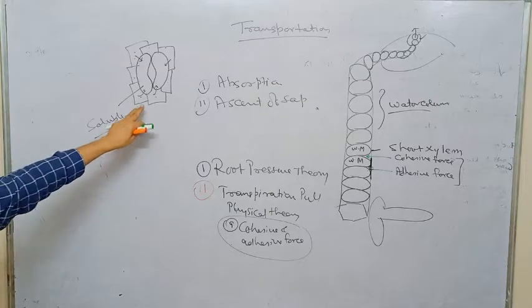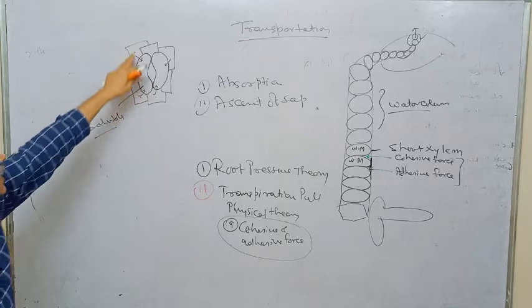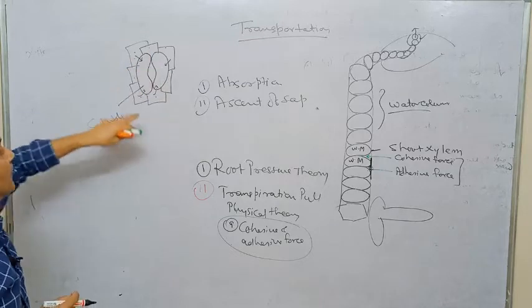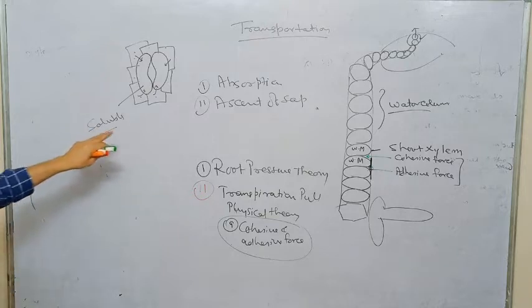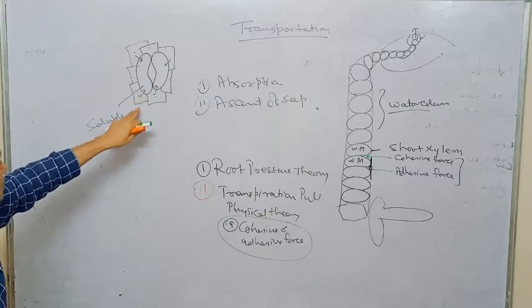It is osmosis, not diffusion, because the cell wall and the cell membrane, mainly the cell membrane, is semi-permeable, so we can't say that it is diffusion, but it is osmosis.